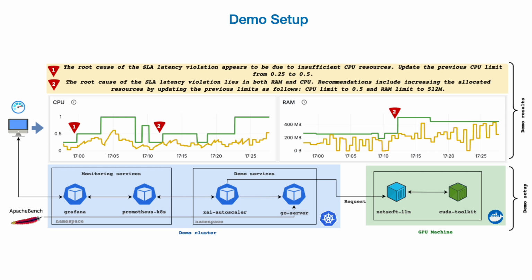In the demo, we generated a load of HTTP requests using a tool named Apache Benchmark, and we monitored the CPU and RAM usage throughout time of the Go server application. So we used Prometheus as our monitoring system and Grafana that provides a user-friendly interface that allows us to visualize the CPU and RAM usage and limits throughout time. We also monitored the Llama 2 generated responses, E outputs, as illustrated in the top of the figure.